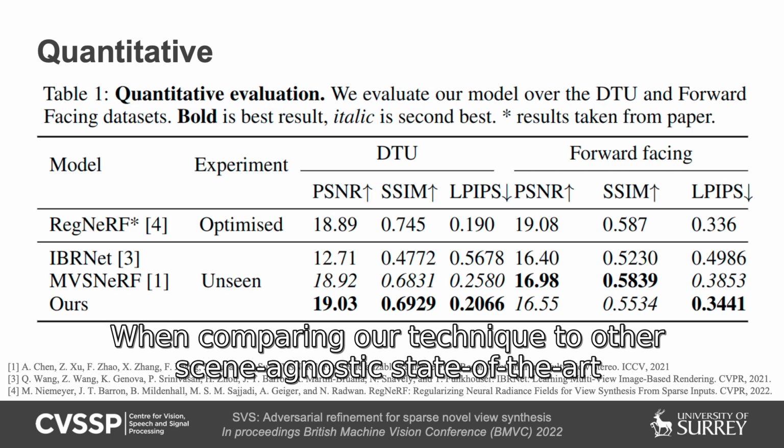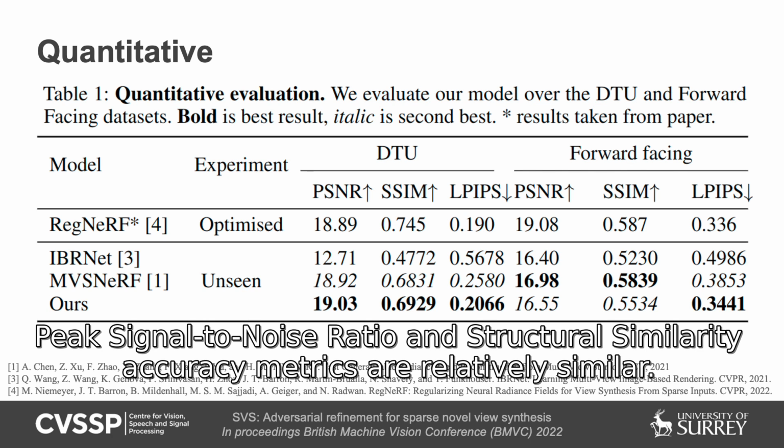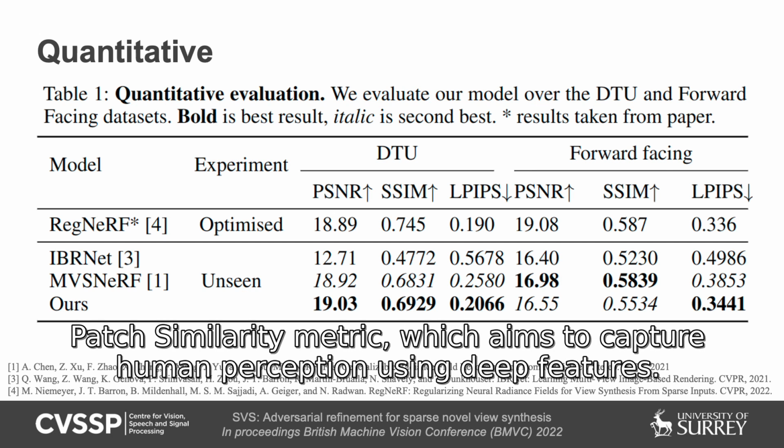When comparing our technique to other scene-agnostic state-of-the-art approaches, we note that the simplistic peak signal-to-noise ratio and structural similarity accuracy metrics are relatively similar. However, we can see drastic improvements in the learned perceptual image patch similarity metric, which aims to capture human perception using deep features.